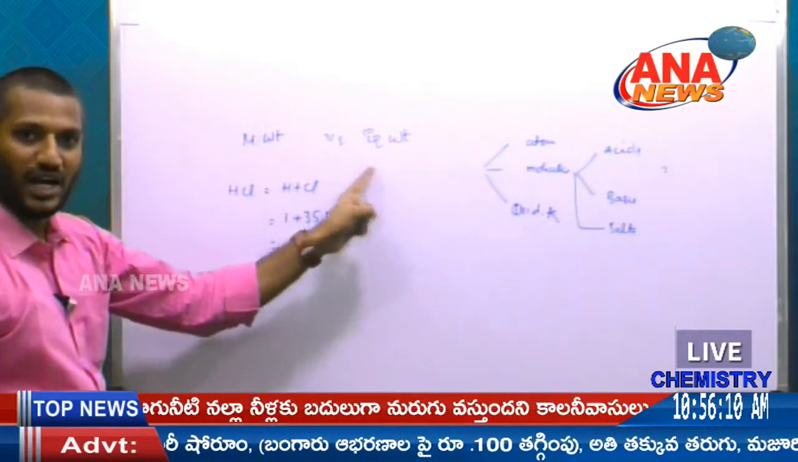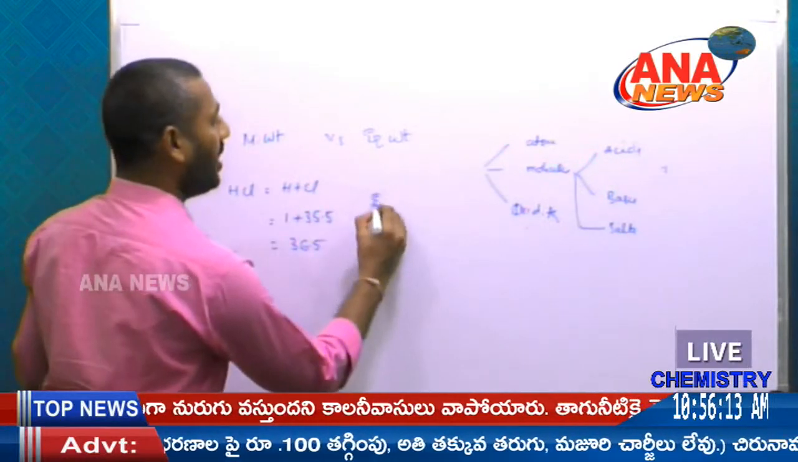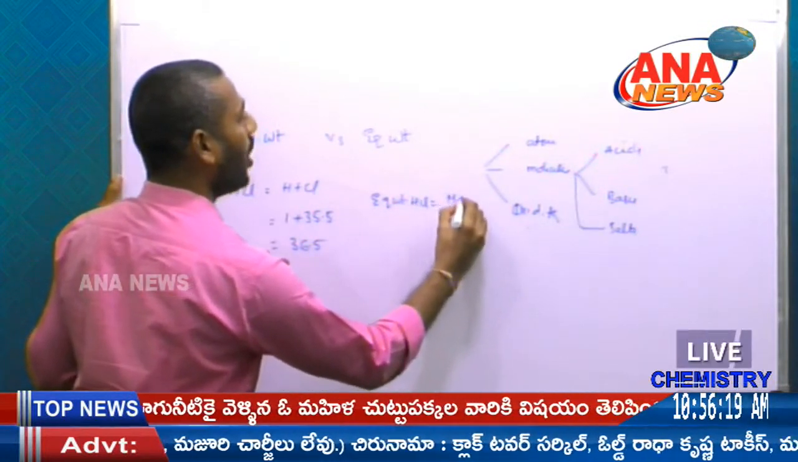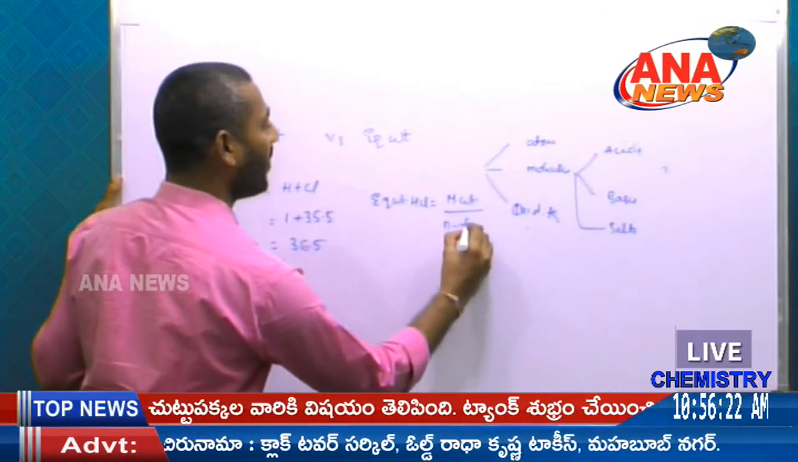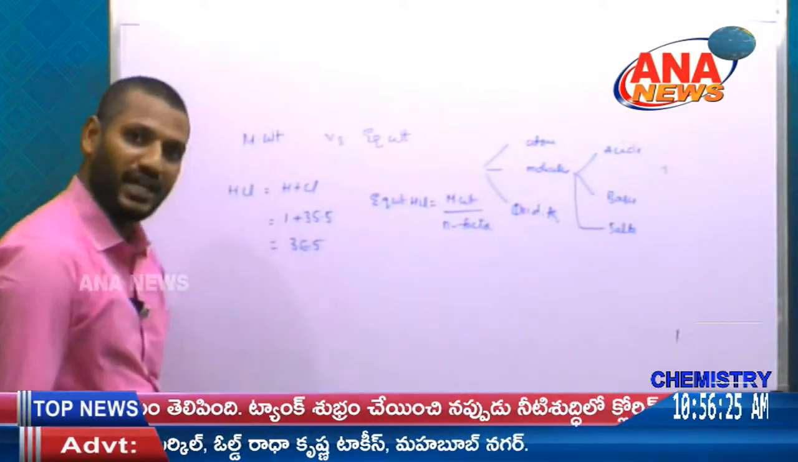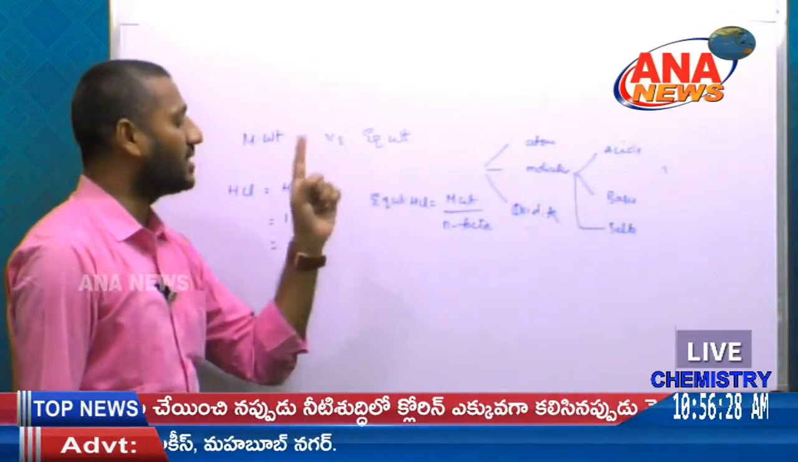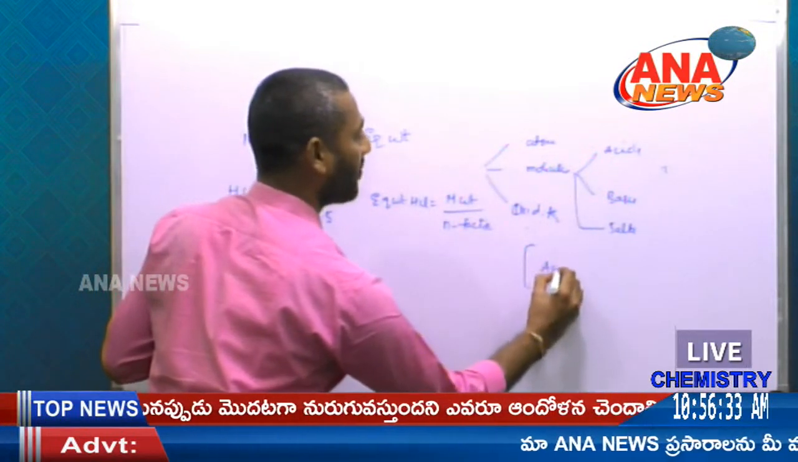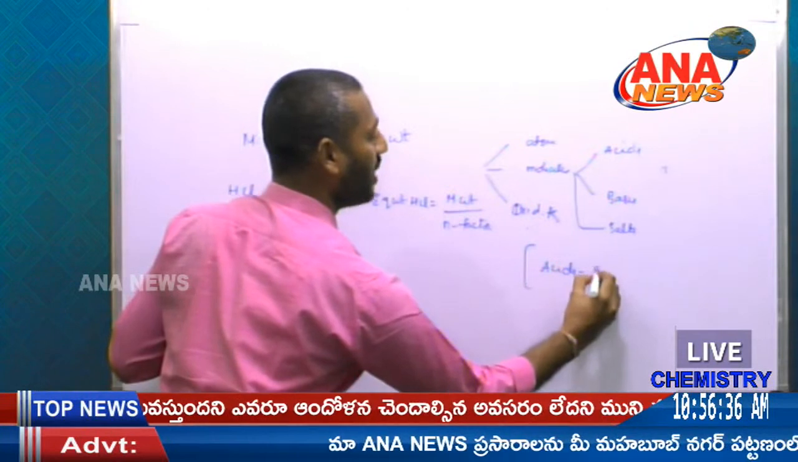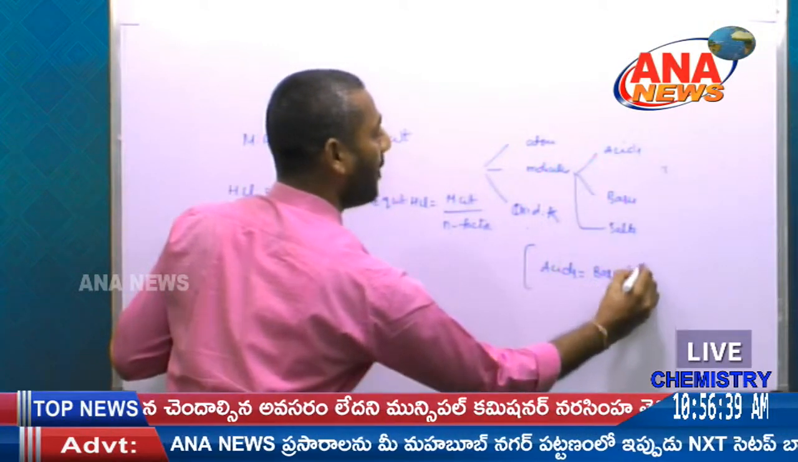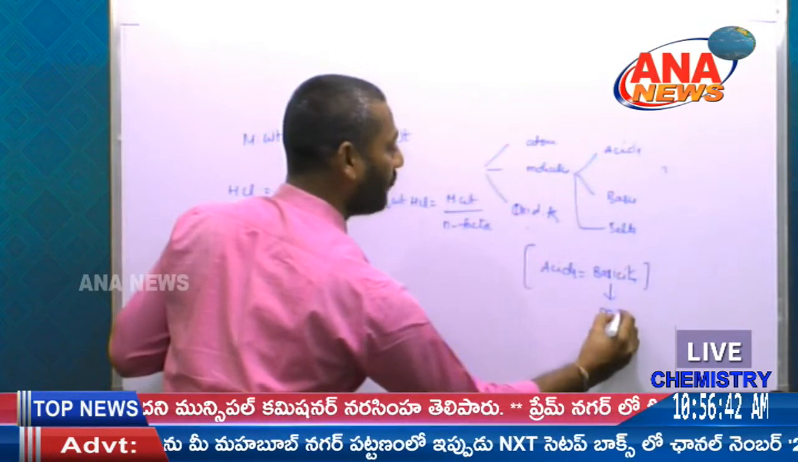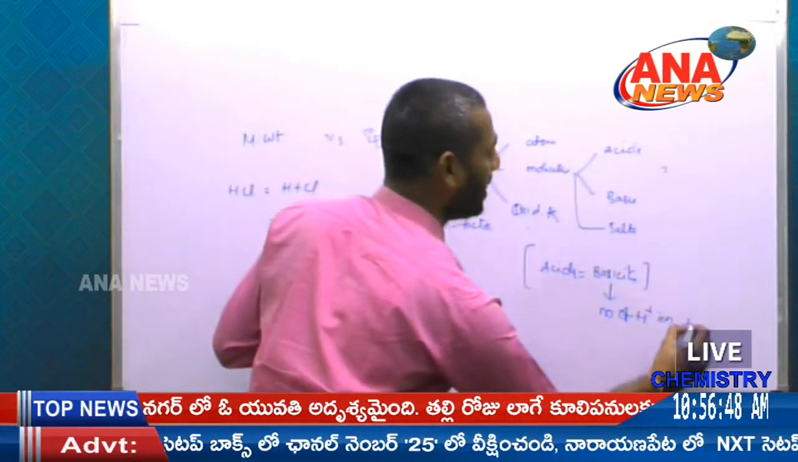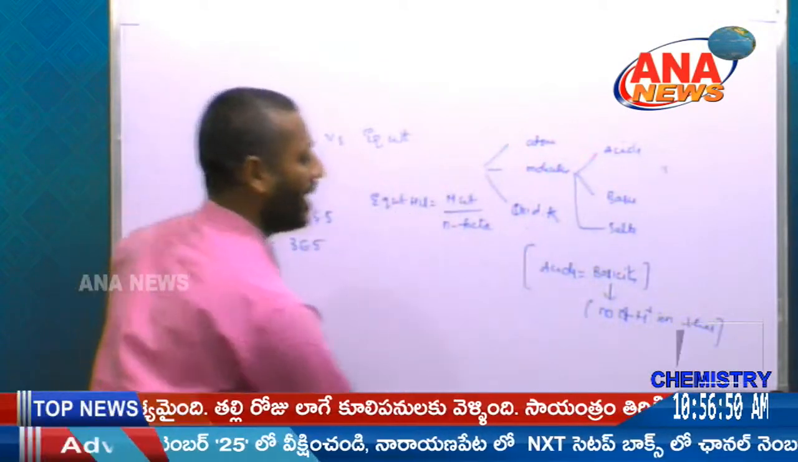What about the equivalent weight of HCl? Equivalent weight of HCl is equal to molecular weight by the n factor. For atoms, the n factor can be taken as the valency. For acids, the n factor is the basicity. Basicity is the number of H plus ions released from acids.